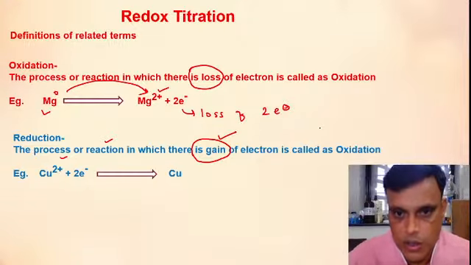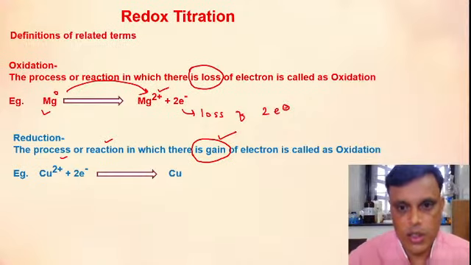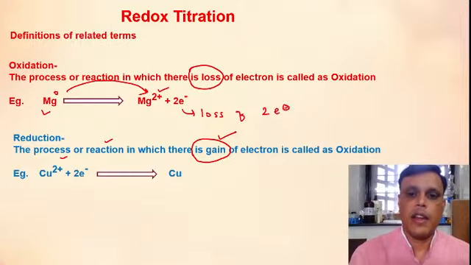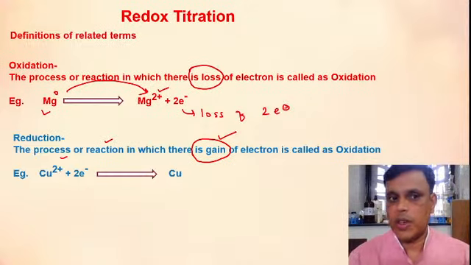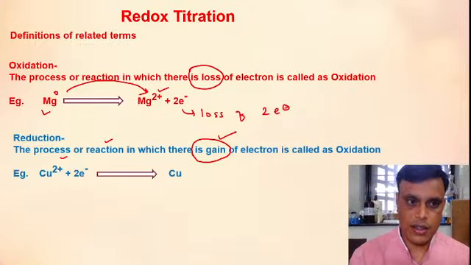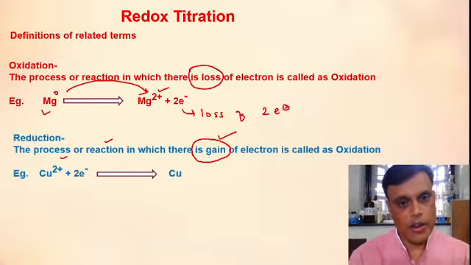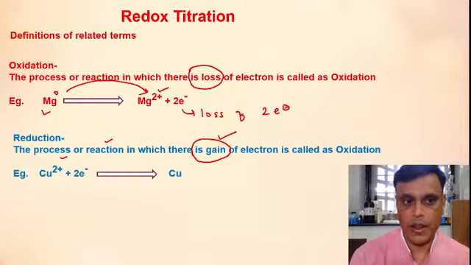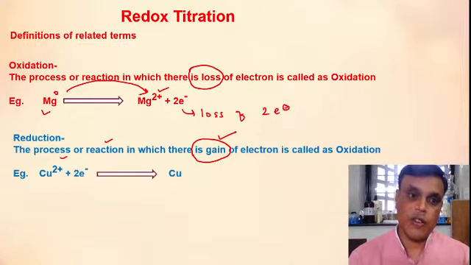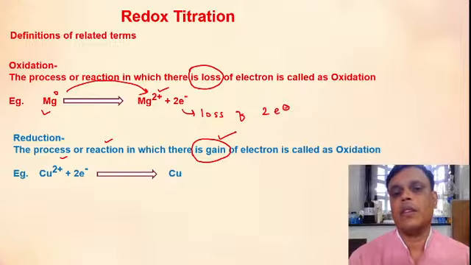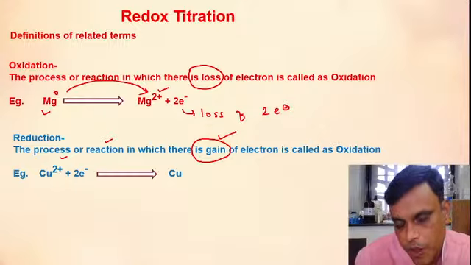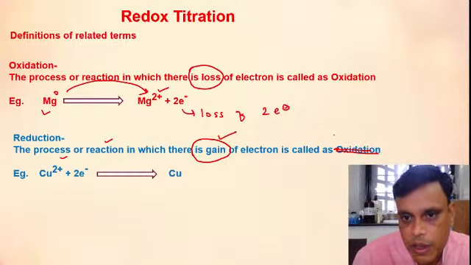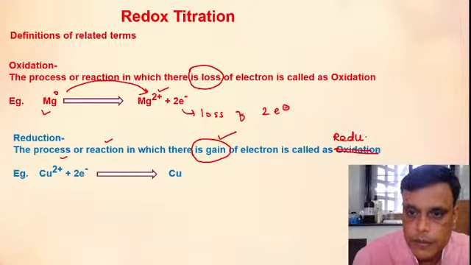Removal of oxygen or addition of hydrogen atom is also called reduction. Sorry, here it should be reduction, not oxidation.